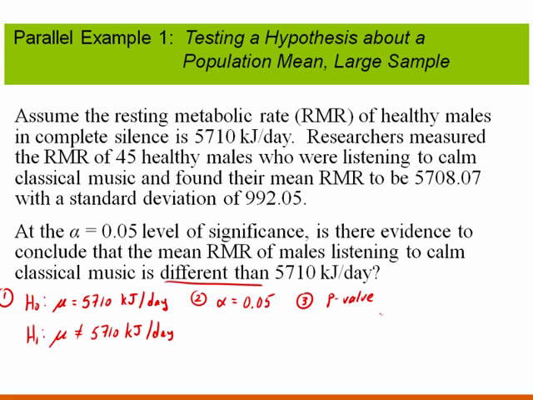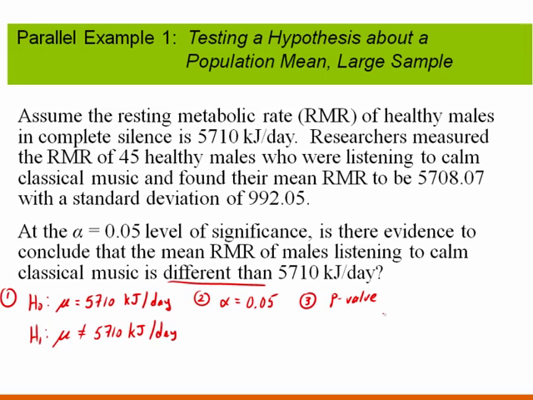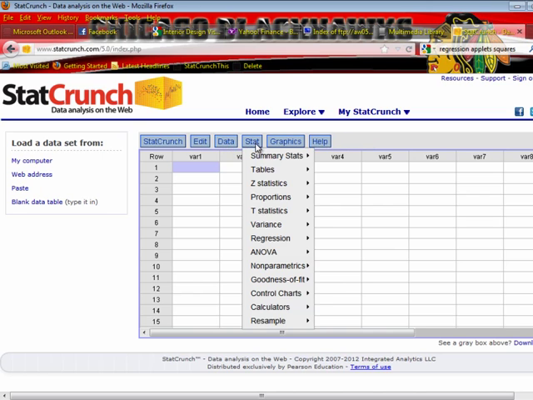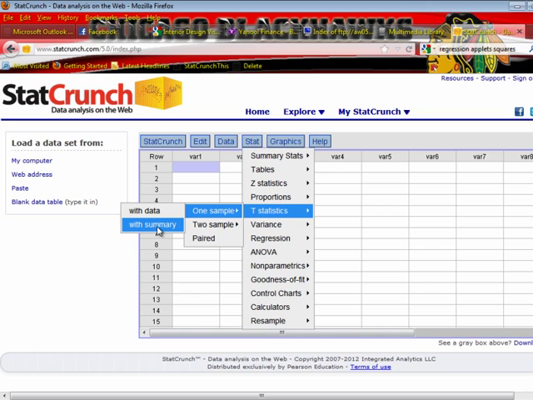We're going to use StatCrunch. Within StatCrunch, we go to the Stat menu, select T statistics, one sample. In this particular problem, we have summary data: the sample mean, the sample standard deviation, and the sample size. You'd pick with data if you had raw data.